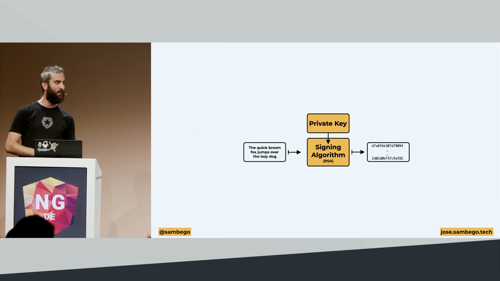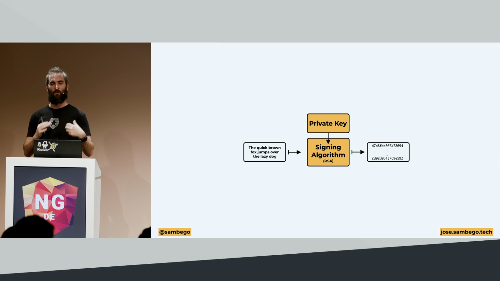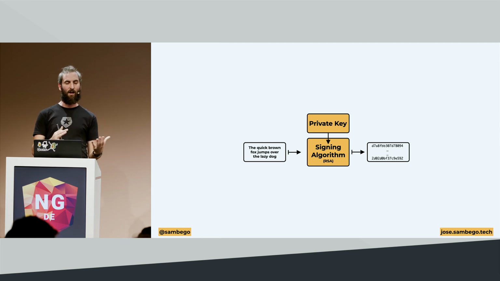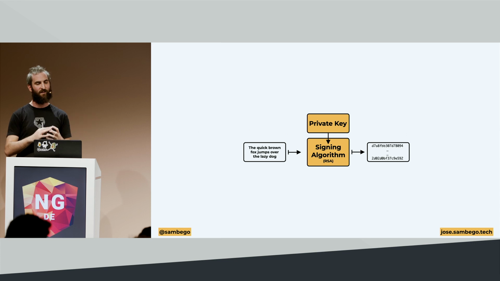And if we look at a very, very basic example, we have the input, the quick brown fox jumps over the lazy dog, and we want to create a signature based on this input. We're going to use the signing algorithm, in this case RSA, together with my private key, and if we mix it all together with this algorithm, we get a signature. It's the thing you see coming out of this algorithm. A signature is never reversible.